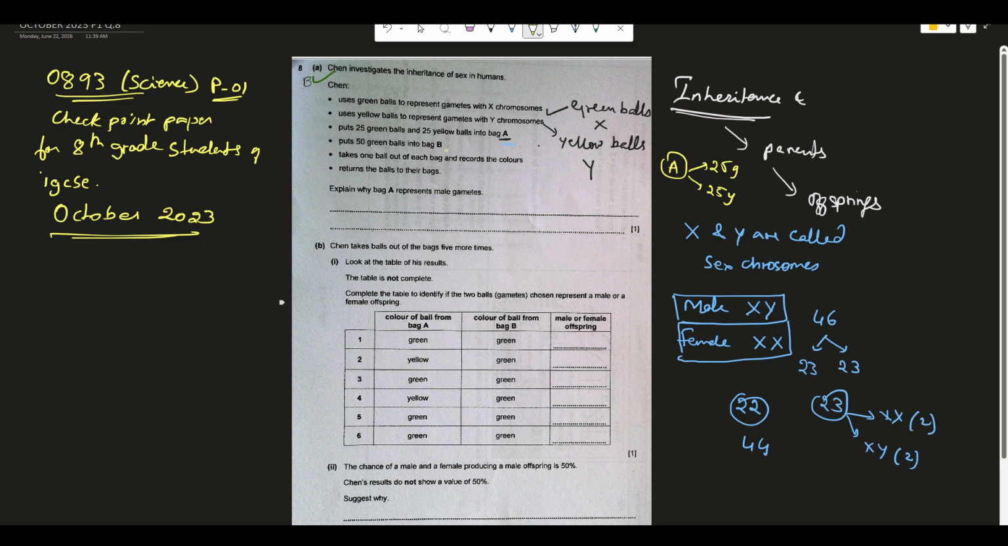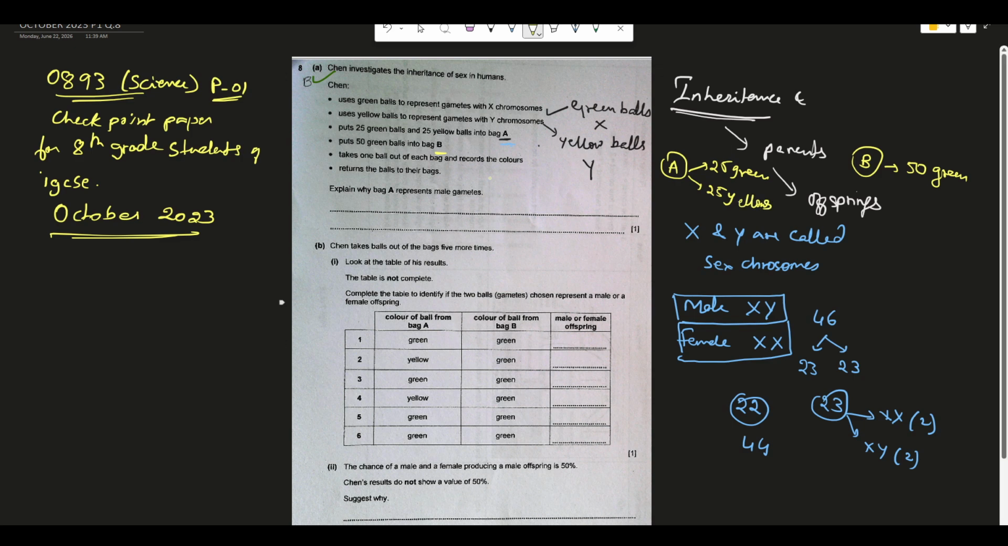Then the next statement says that there is one more bag, that is bag B. In bag B, he has 50 green balls. So bag B has only green balls, only 50 green balls. Bag A has 50 green balls and 50 yellow balls.